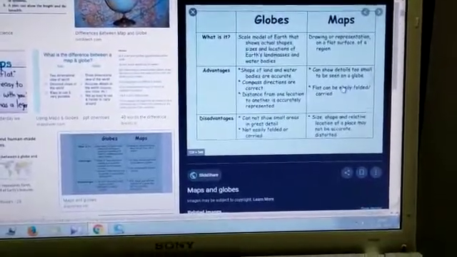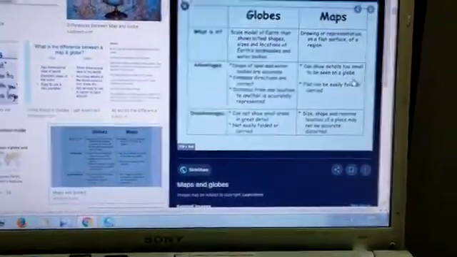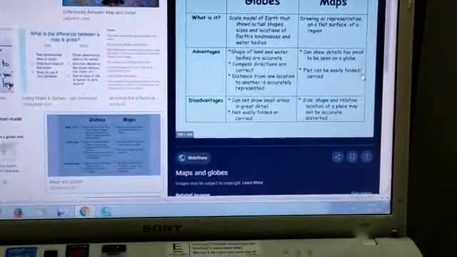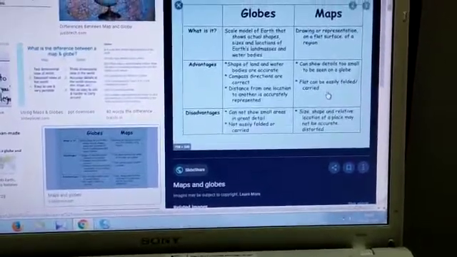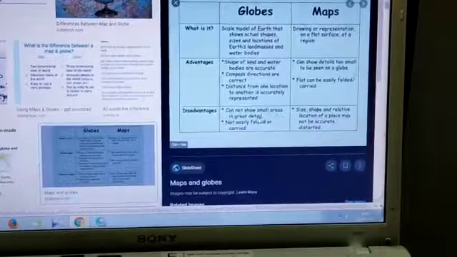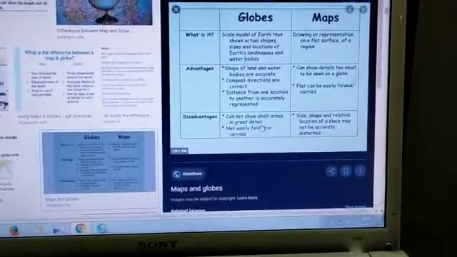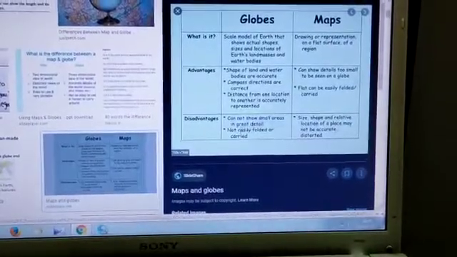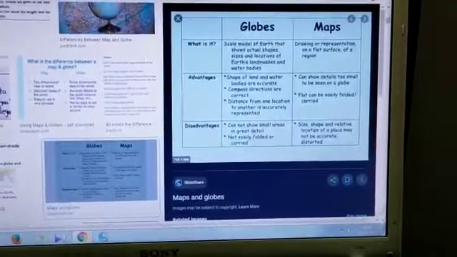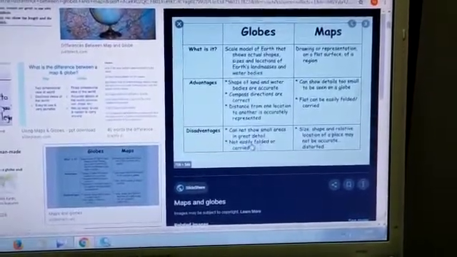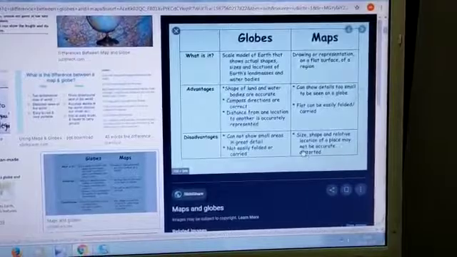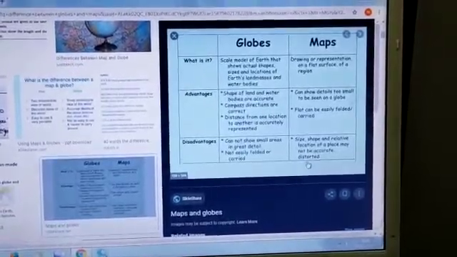Advantages of a map: it can show details too small to be seen on a globe, and it is flat, so it can easily be folded and carried. Disadvantages of a globe: it cannot show small areas in great detail, and it is not easily folded or carried. Disadvantages of a map: size, shape and relative location may not be accurate.